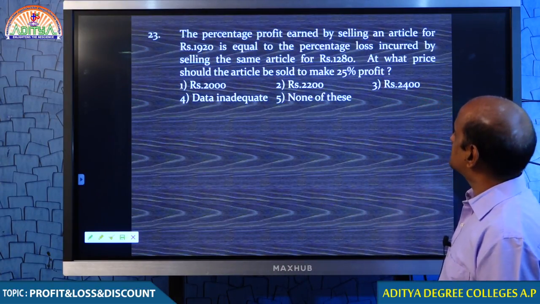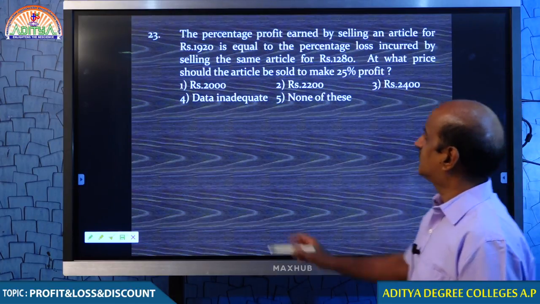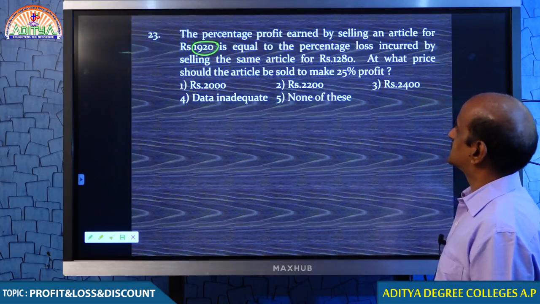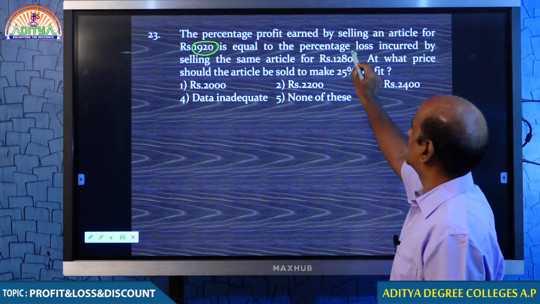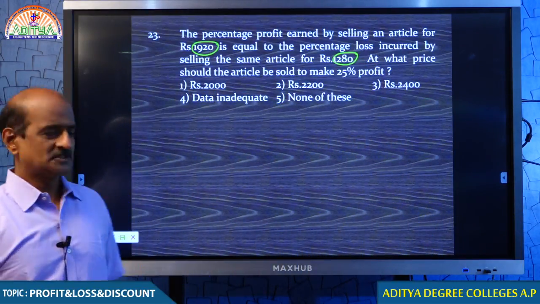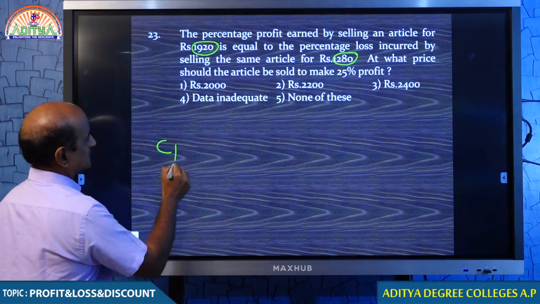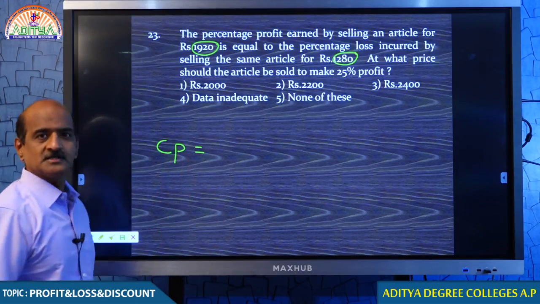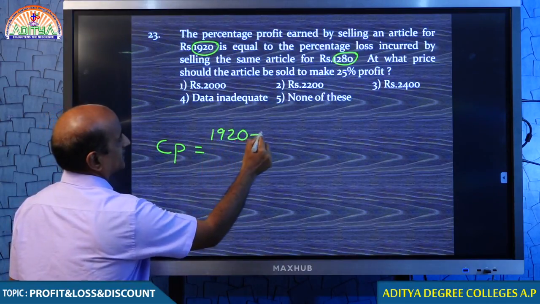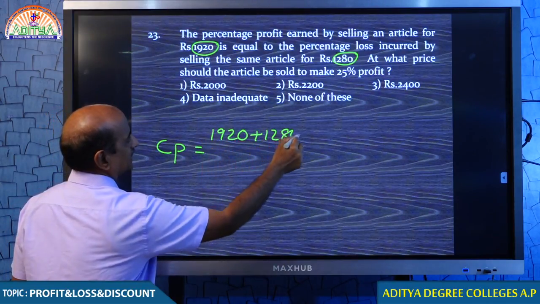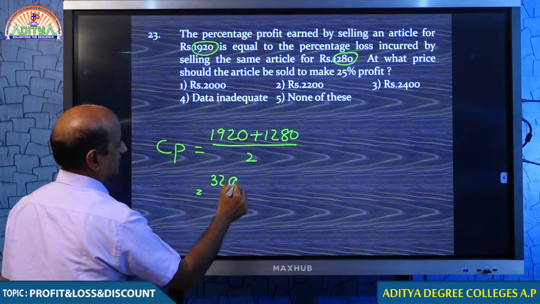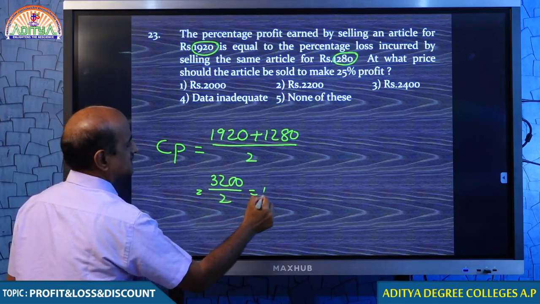The percentage profit earned by selling an article for 1920 rupees is equal to the percentage profit when it is sold for 1280. Okay. Percentage profit, both are same, there is not much confusion. Whenever this kind of question is given, how to find the cost price, my dear students? Very simple. 1920 plus 1280 divided by 2, that is 3200 divided by 2, that is 1600.